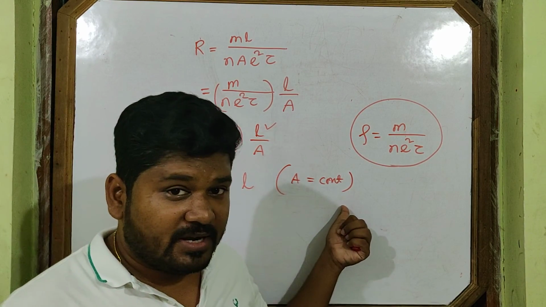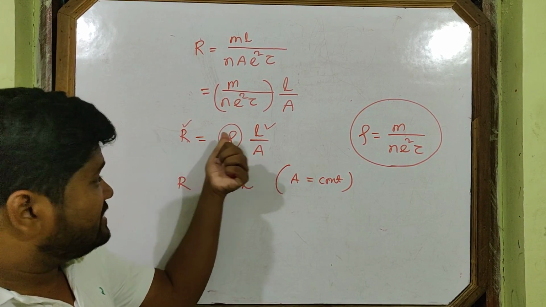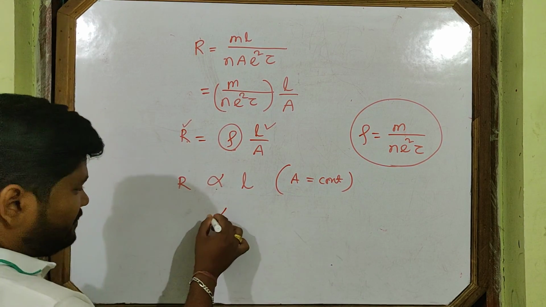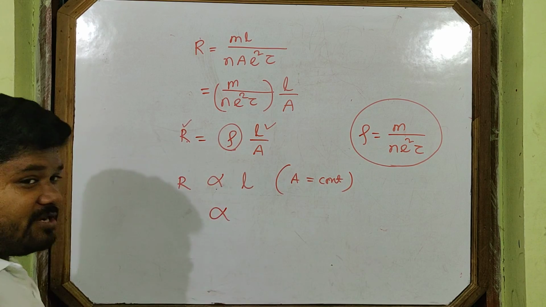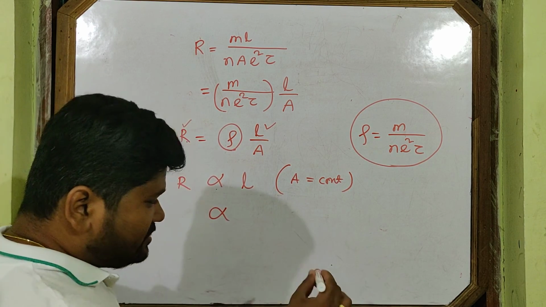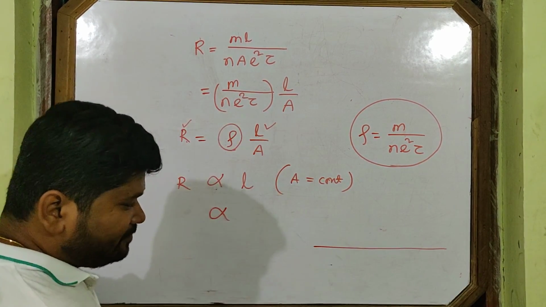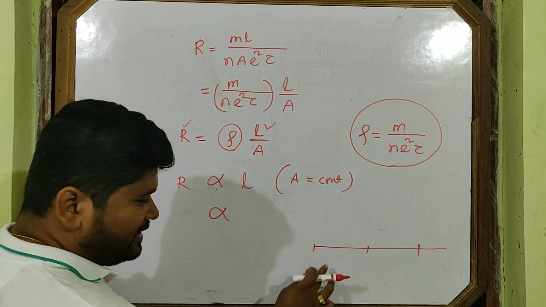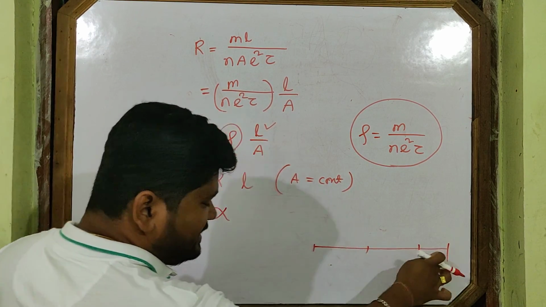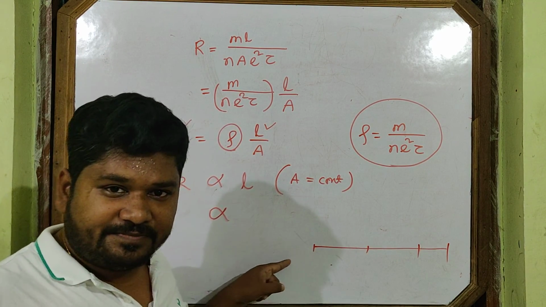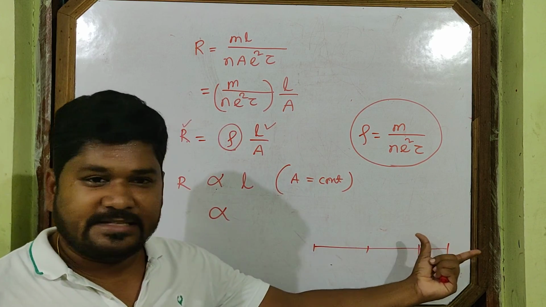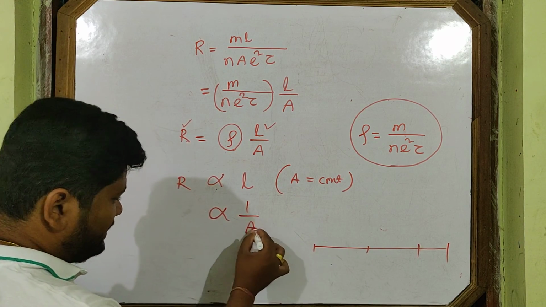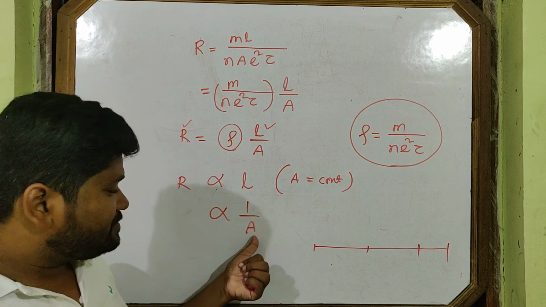Keep this in mind: if A is constant, R is directly proportional to L. If A is not constant, R is not directly proportional to L. A constant means you take a conductor from this point to this point, of this much length. If you go further, the length increases, but the area of cross section is constant. As the length gradually increases, the resistance increases. Now see, 1 by A: R is inversely proportional to the area of cross section.